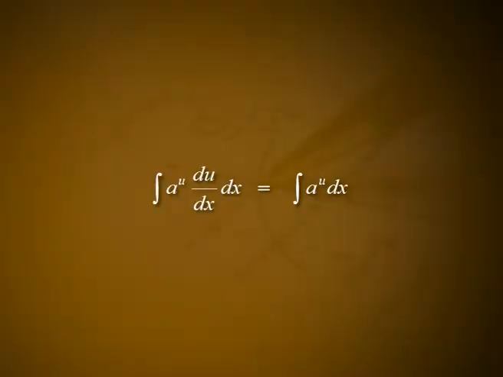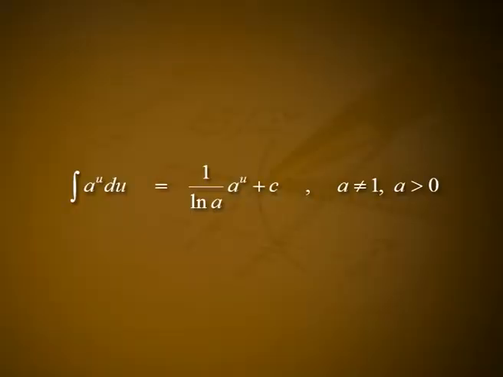The integral on the left is usually written as integral of a^u into du/dx dx, that is equal to integral a^u du. So, we can write the integration formula for a^u as integral a^u du is equal to 1/log a into a^u plus c, where a is not equal to 1 and a is greater than 0.